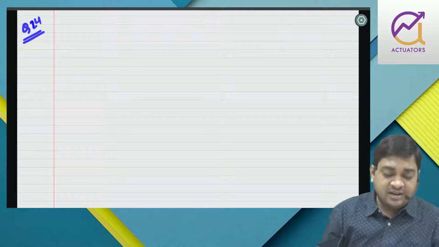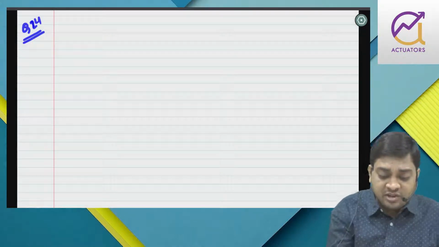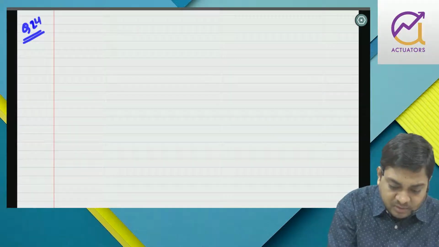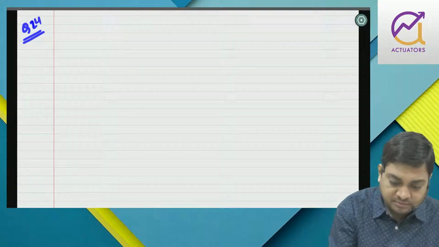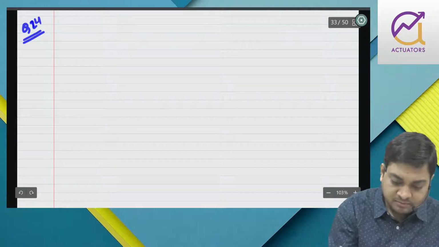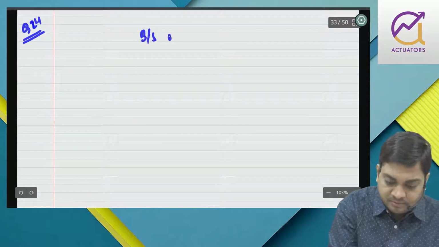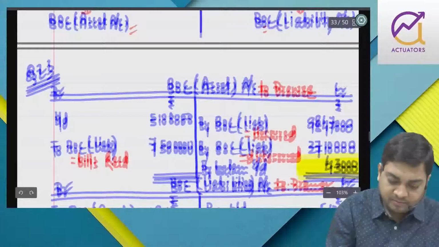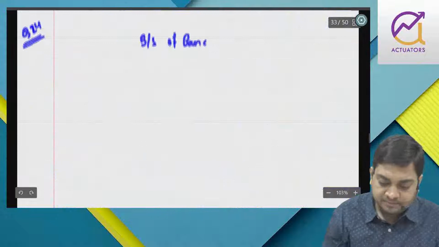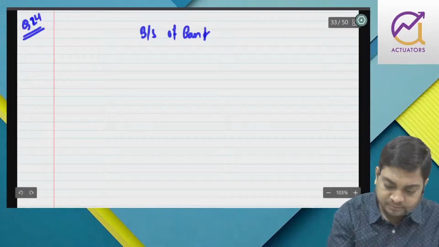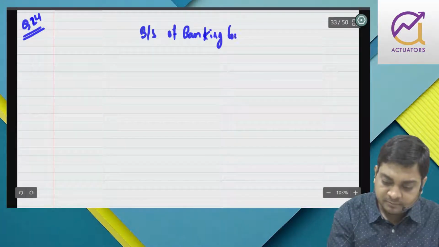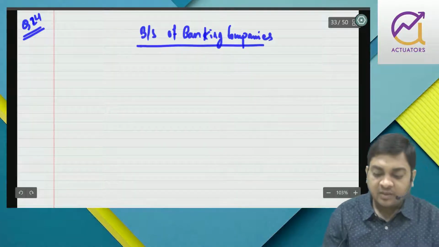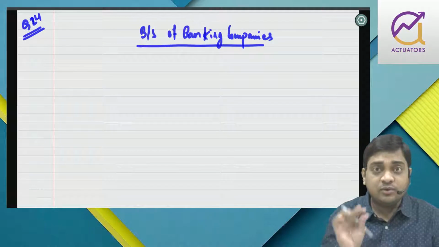loans and advances, right? So for the purpose of balance sheet of banking company, I'll give you few rules, right?